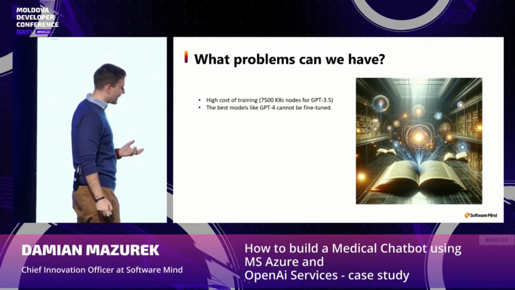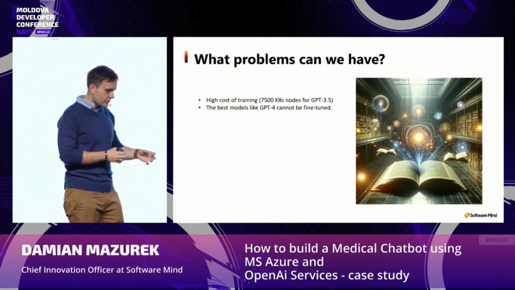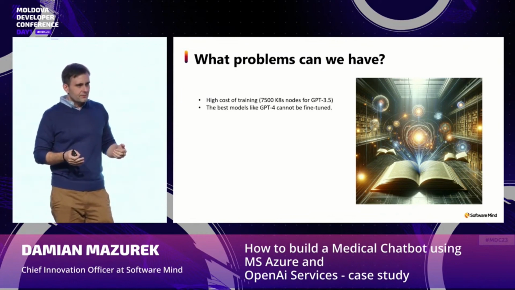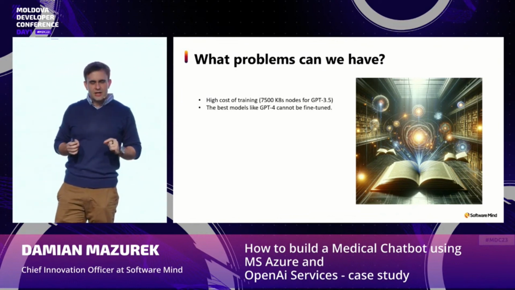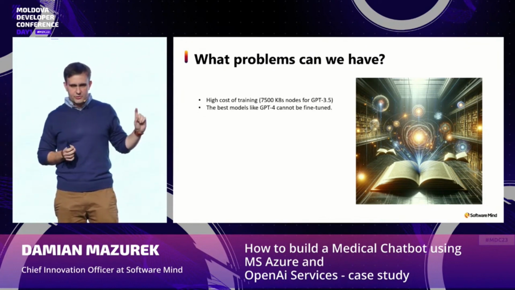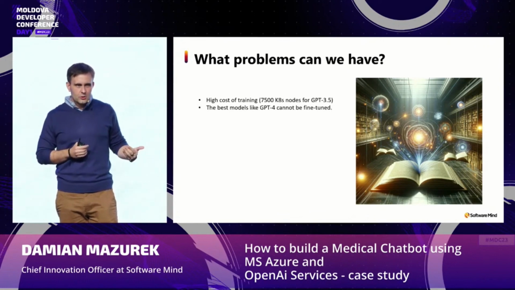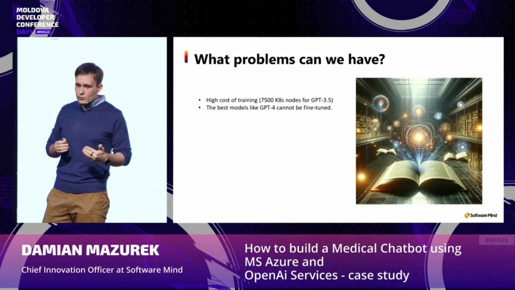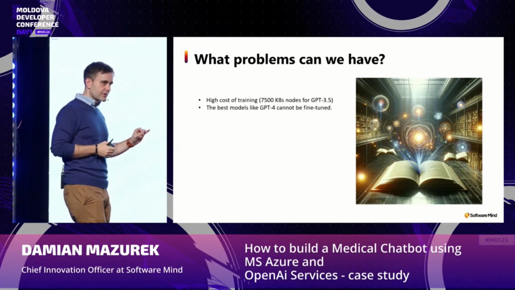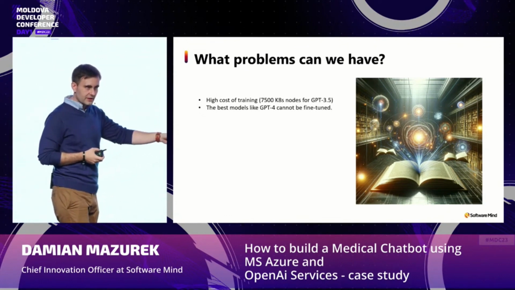Most of the time, when we go a step further and we want to fine-tune models, so we already have trained models, fine-tuning is much cheaper. Then the problem is that there are research papers that show us that the strongest models, and right now that is GPT-4, operate much better when we use what we call few-shot prompting on them than smaller models, like GPT 3.5 or even smaller, fine-tuned to specific tasks.